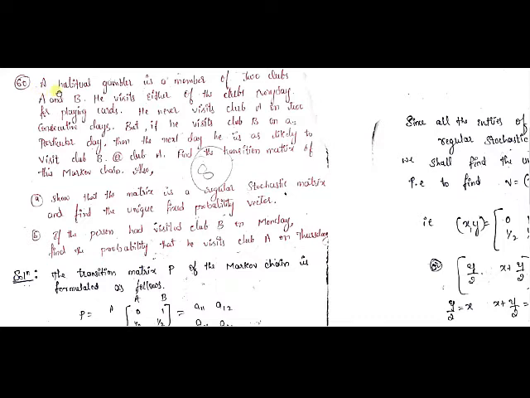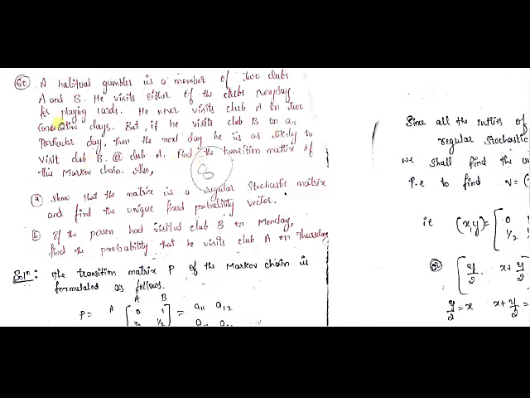Here we have the example. A habitual gambler is a member of two clubs A and B. He visits either of the clubs every day for playing cards. He never visits club A on 2 consecutive days, but if he visits club B on a particular day, then the next day he is as likely to visit club B or club A. See, here you have to find the transition matrix for the Markov chain. Also you have to find the regular stochastic matrix and the unique fixed probability vector for the particular regular stochastic matrix, and you have to find, if the person had visited club B on Monday, the probability that he visits club A on Thursday. So these are the things you have to find in this problem.